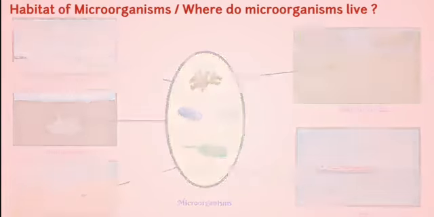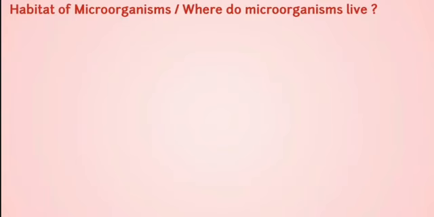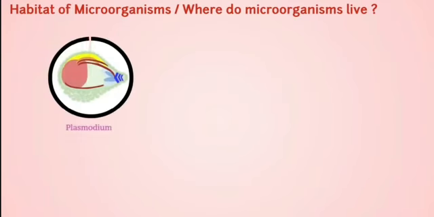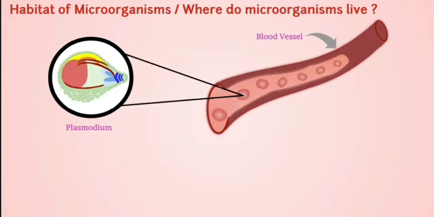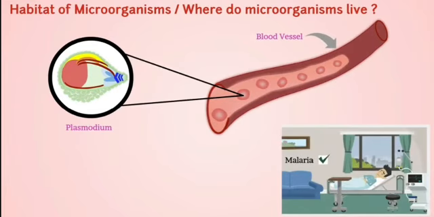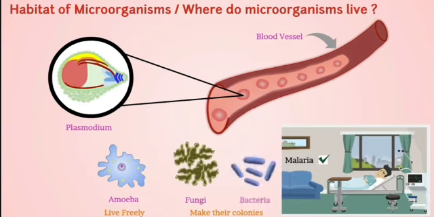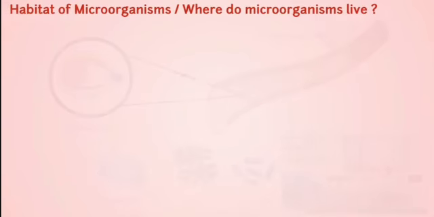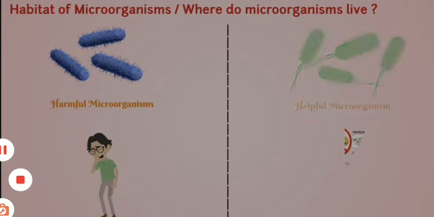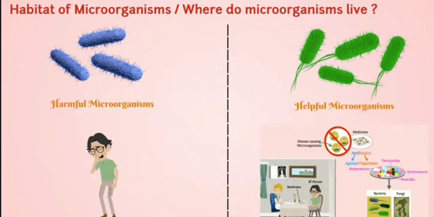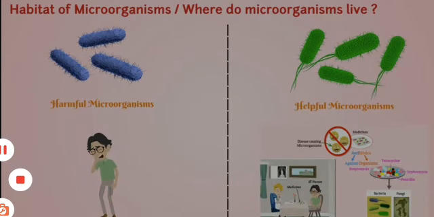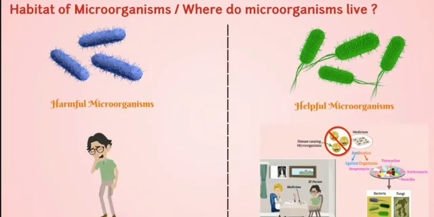Some microorganisms grow in other organisms. For example, Plasmodium, which lives in the human body and causes malaria. Some live freely, such as amoeba, and others make their colonies such as fungi and bacteria. Students, what is meant by colonies? The group of same organisms living together is called a colony. Dear students, some of these organisms are harmful, but most of the organisms play an important role in our lives.